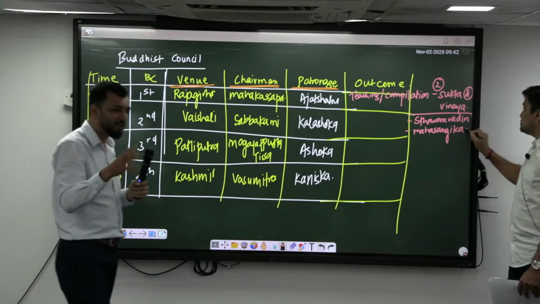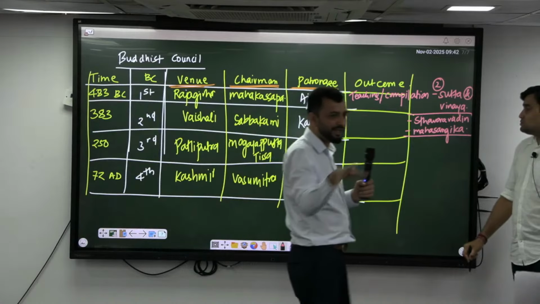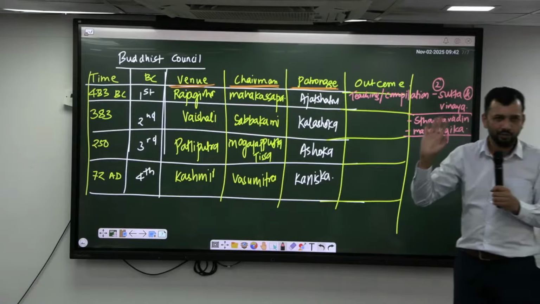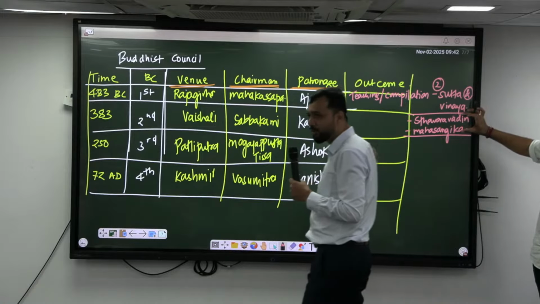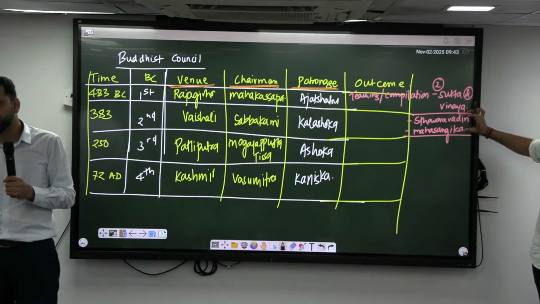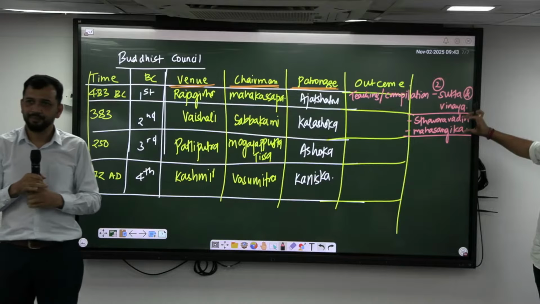Staviravadins were basically more traditional or conservative. They wanted to have a very strict rule, the basic rule that had been set. Because of that, a division happened among themselves. One is Staviravadins and the second is Mahasangika. Remember that this is in the second Buddhist council.